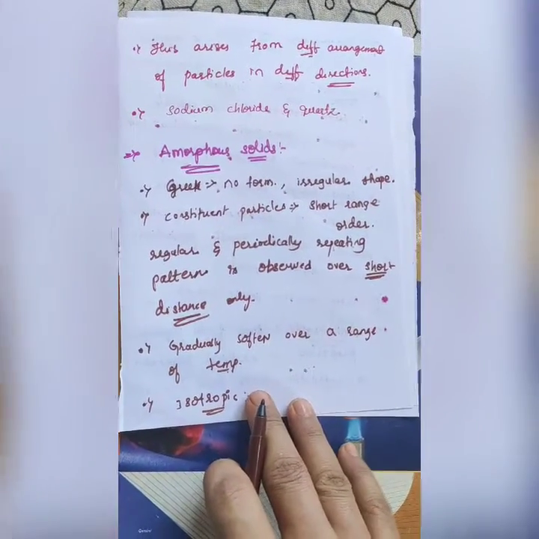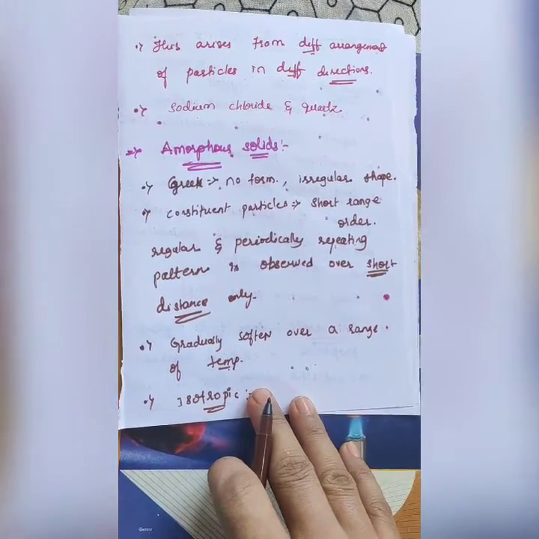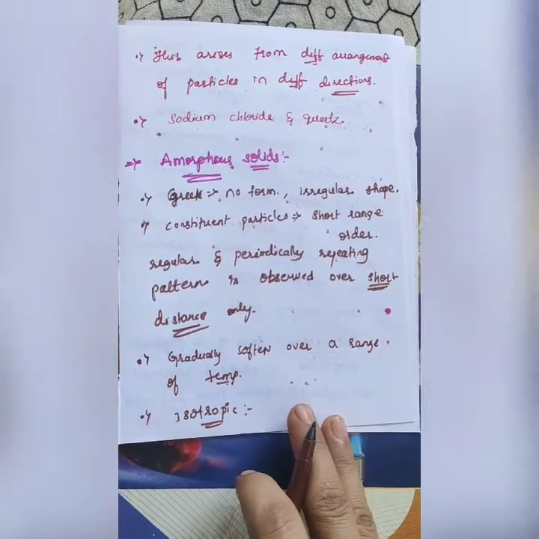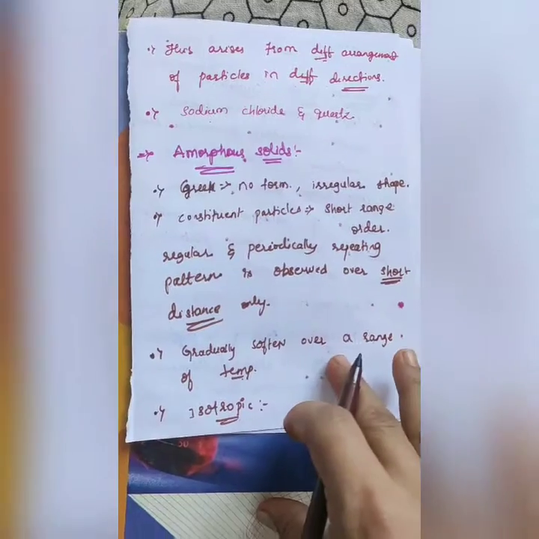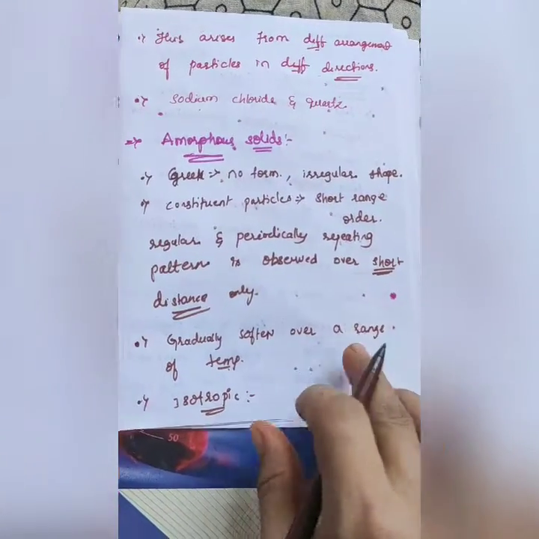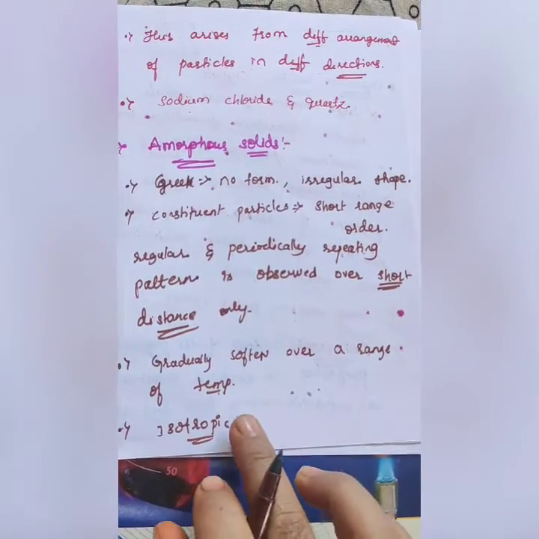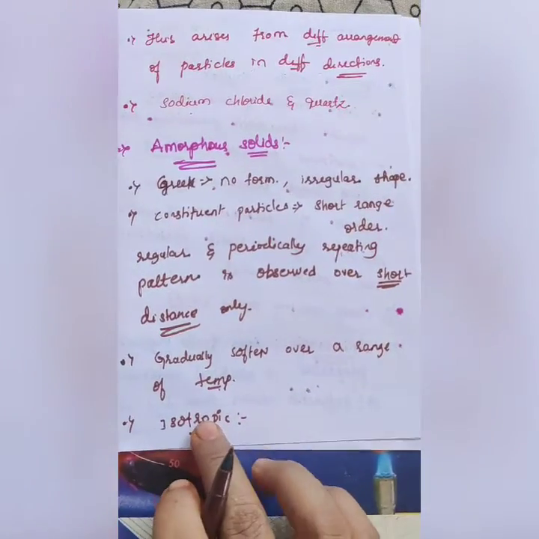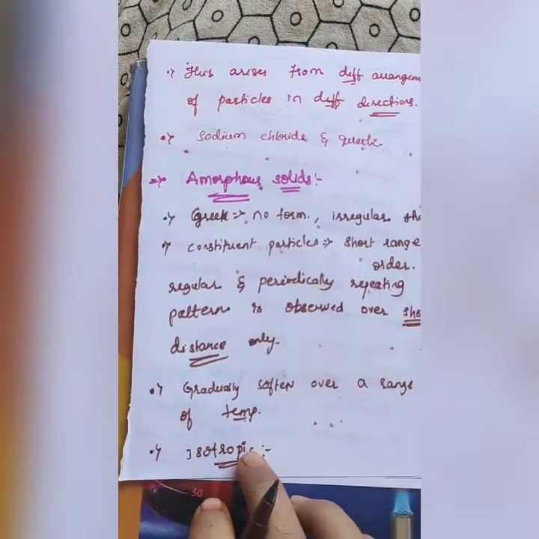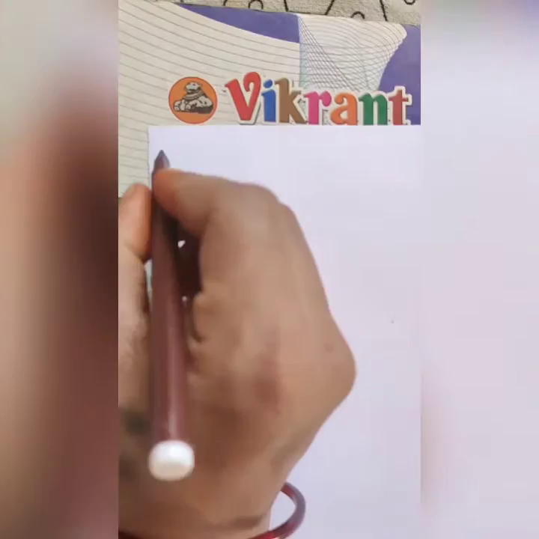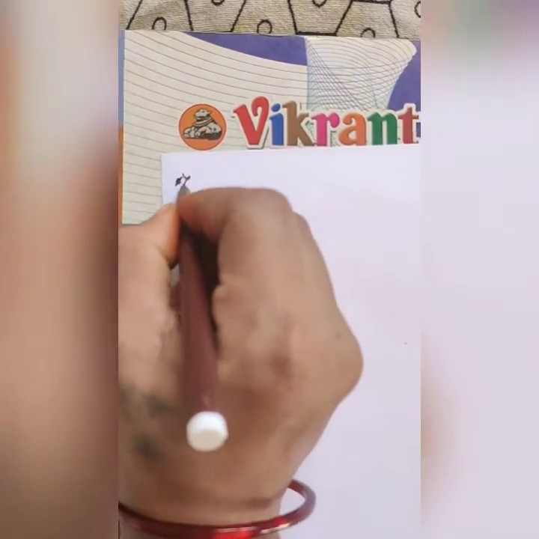When this type of isotropy arises, it is because they do not have long range order in them, and the arrangement is irregular along all the directions. So the value of any physical property would be the same along any direction. If the same physical properties are exhibited, such a nature is called isotropic in nature.